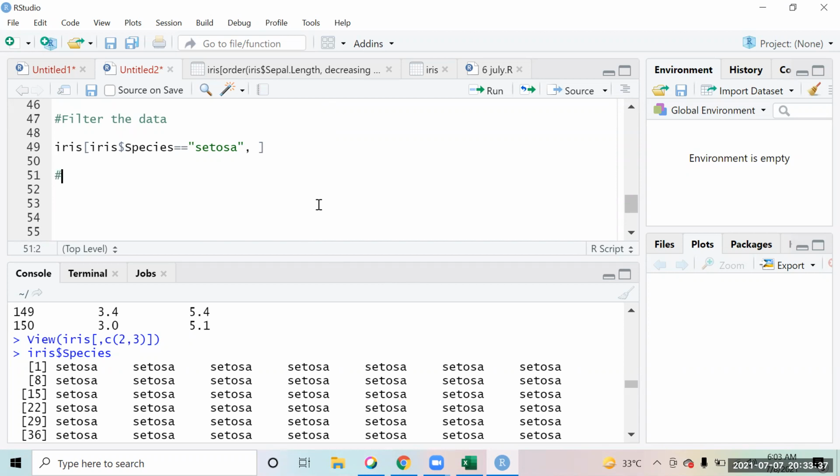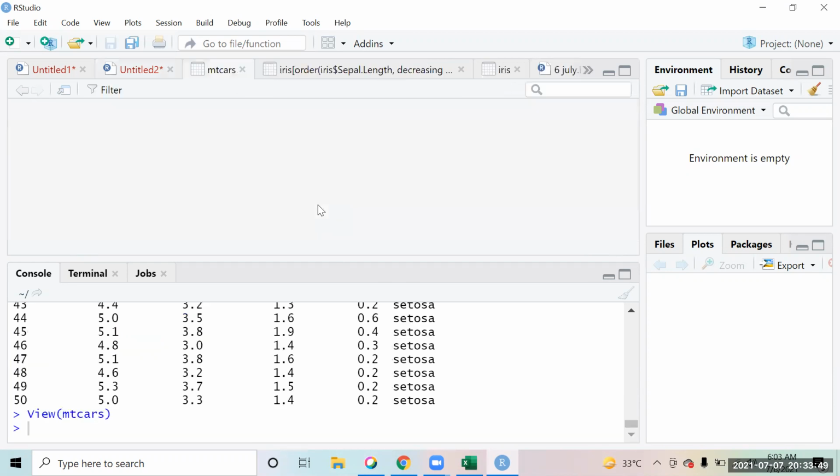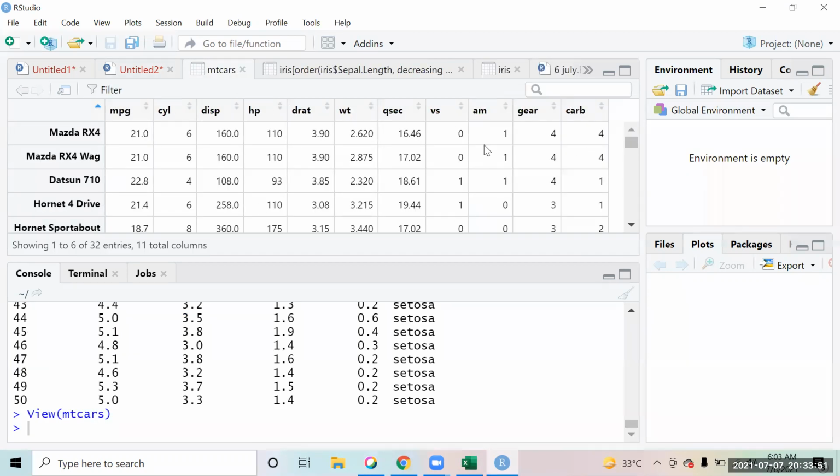Now the next thing that I show you over here is, I just use the mtcars data set, right? This is simpler. It has very simplistic data regarding the cars. Now this is again a data frame.